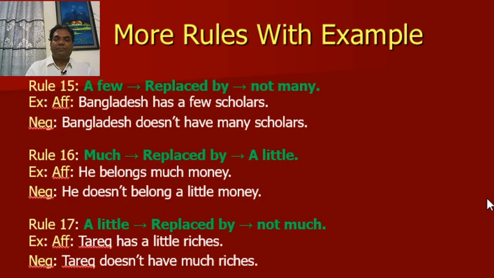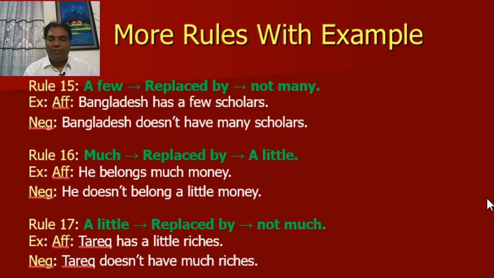Rule 15. "A few" will be replaced by "not many". Example, Bangladesh has a few scholars. Negative, Bangladesh doesn't have many scholars. Rule 16.